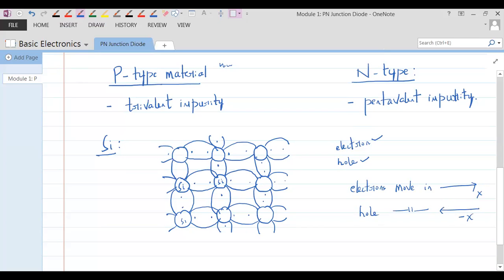This is what has been taught. This is fine as far as the explanation is concerned. Now we are going one step deeper. Everybody should listen. If an electron is moving in the positive x direction, holes would be moving in the negative x direction. Has anybody got anything to say about these two statements? Nobody? You all agree with this?